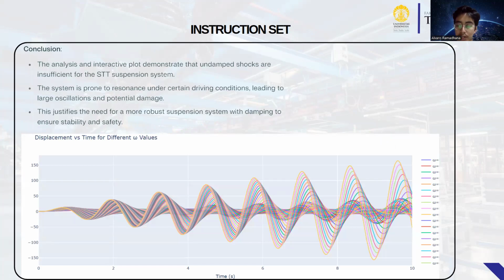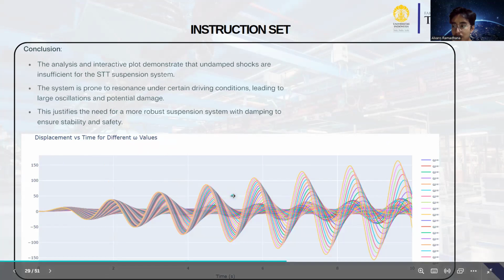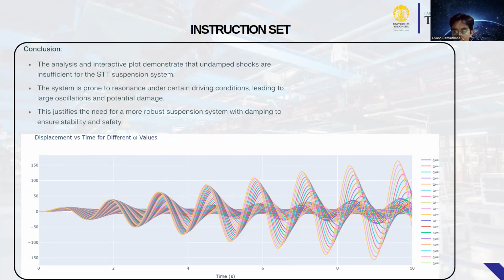Okay, this is the graph of displacement versus time for different omega values. This graph shows the displacement over time for different angular frequency omega values. The x-axis represents time in seconds and the y-axis represents displacement in meters. Each colored line corresponds to a different omega value ranging from 0.1 to 0.9.